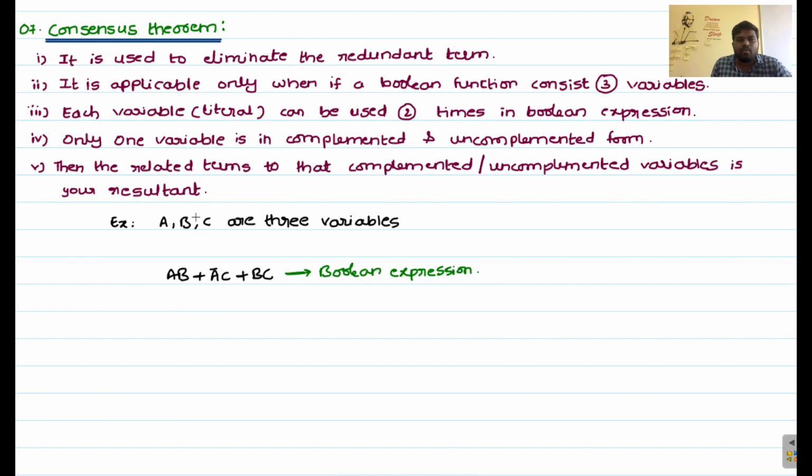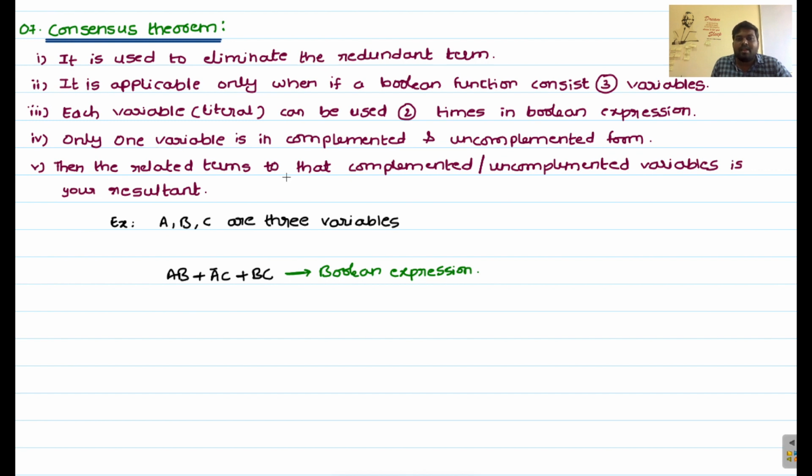Next we move to the fourth condition: only one variable is in complemented and uncomplemented form. Here you can observe A and A bar. A is the variable, and it is available in normal form and complemented form. Our condition is that only one variable is in complemented and uncomplemented form, and that is also satisfied with the help of this variable A. A is having its complemented and uncomplemented form in this expression. So the fourth one is also satisfied.